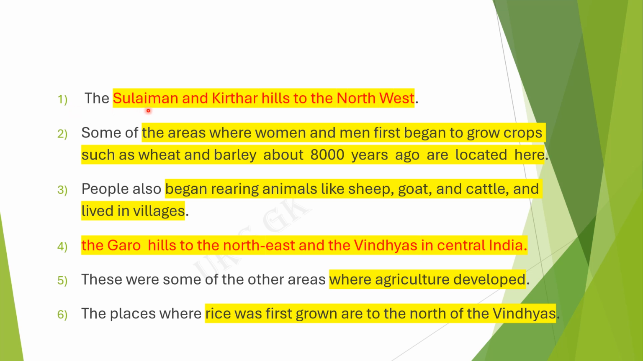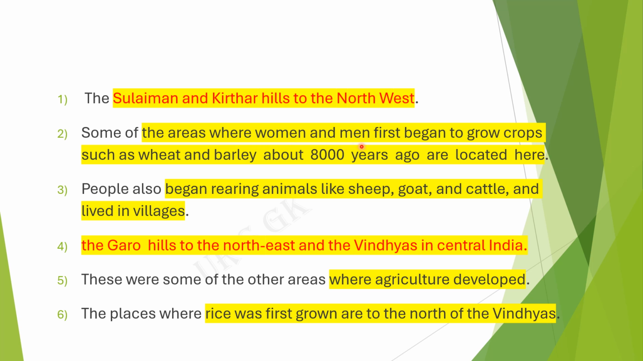Previously I showed the map of the Sulaiman and Kirthar Hills, located in the northwest of India. Now let us see what happened here. Questions on this sentence have been asked many times in the CTET exam. They can change the words, giving only men, or only women, and then ask the question.